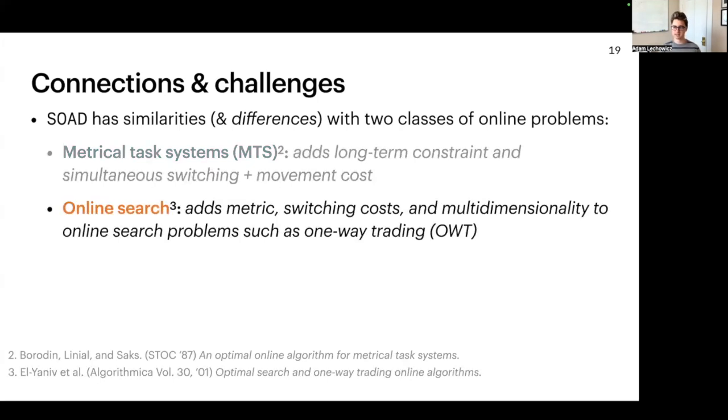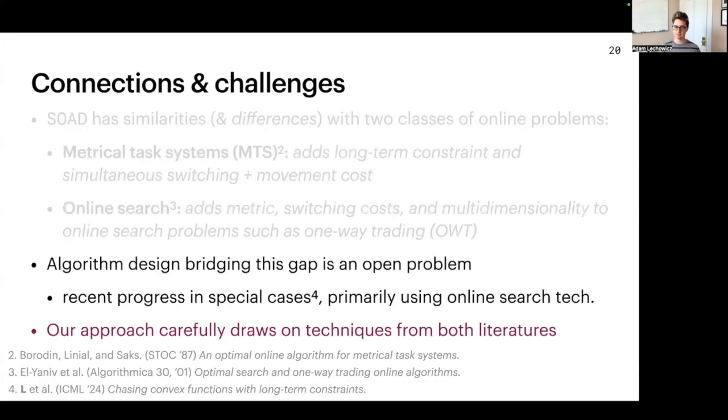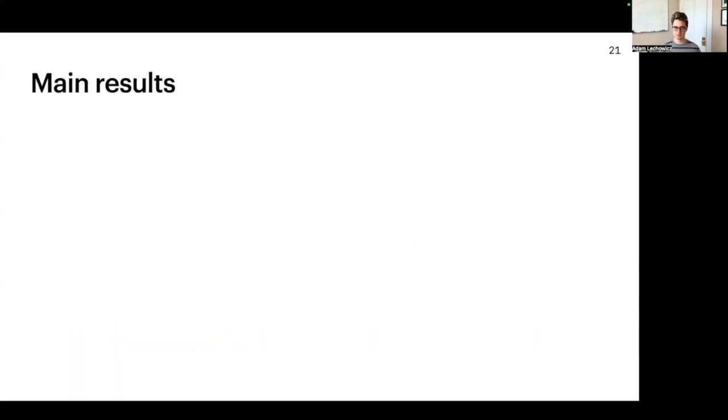And then the other we classify as online search, and SOAD adds the notions of movement costs, switching costs, and multidimensionality when compared against a general online search problem, such as one-way trading. Between these two tracks, we see quite distinct techniques, so being able to bridge the gap is really an open problem. And with SOAD, the approach we took really draws on techniques from both of these literatures to make the problem tractable. In the full paper, we design a competitive algorithm and a learning augmented algorithm to solve this problem.